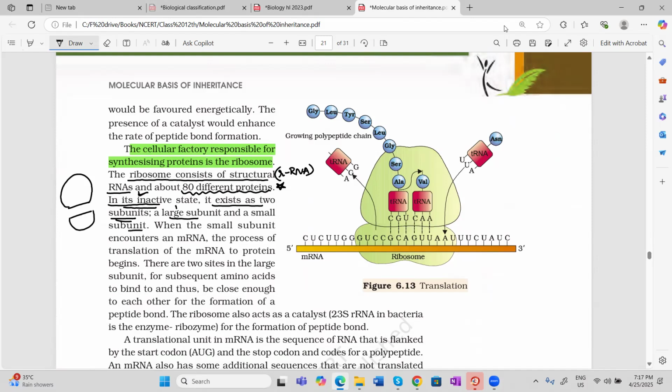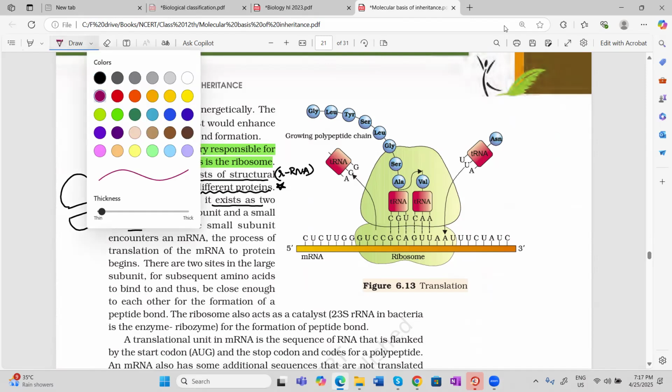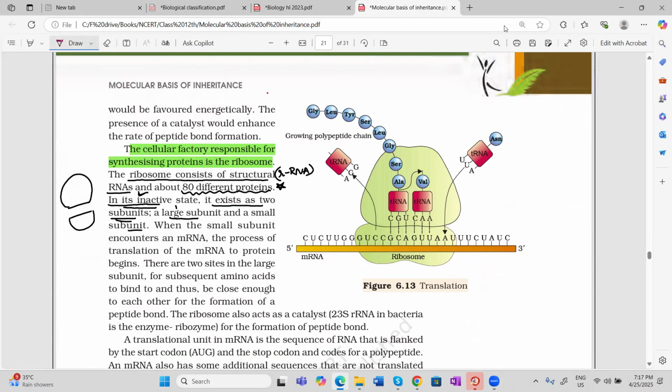To start the process of translation, the smaller subunit has to encounter the messenger RNA. When the messenger RNA comes, the small subunit of the ribosome binds with it. This is how the first binding is done to start translation.